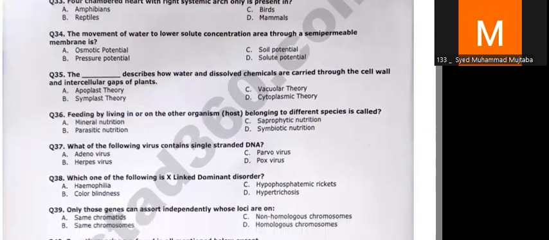On question number 39, you know that only non-homologous chromosomes are able to assort independently and they are able to produce genetic variation in their offspring.